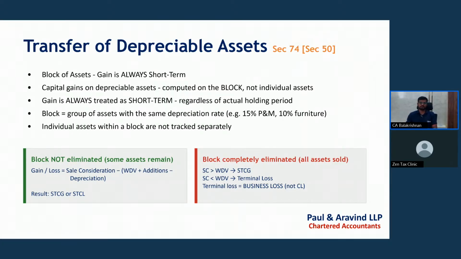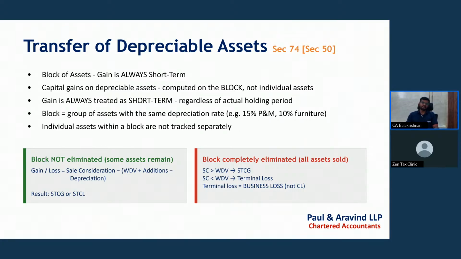So the gain is always short term, which means any gain arising due to transfer of a depreciable asset will be treated as short term capital gain only, irrespective of the period of holding. We can hold for any period of time, but it will not be treated as long term capital gain.